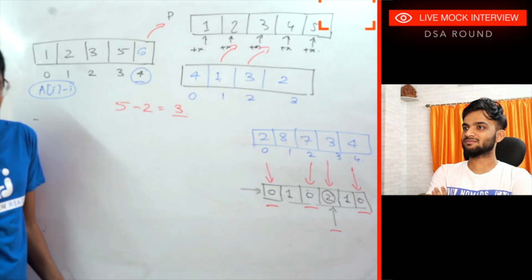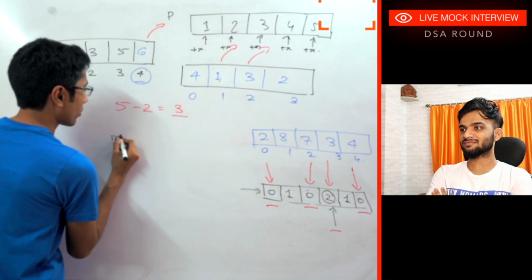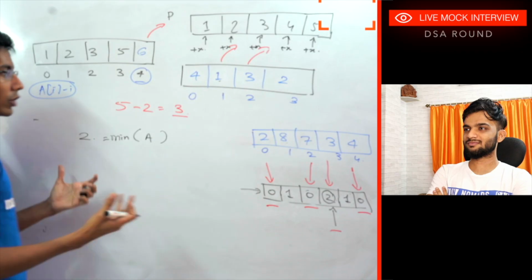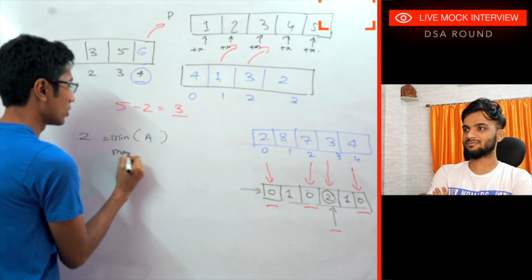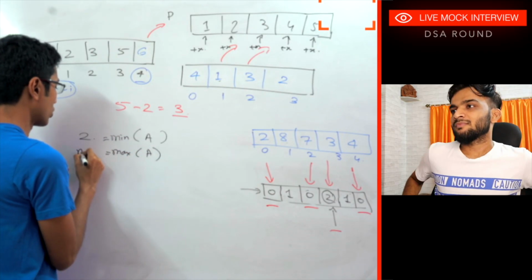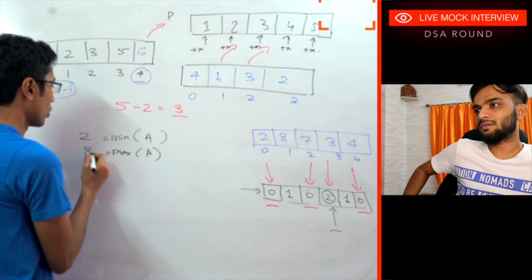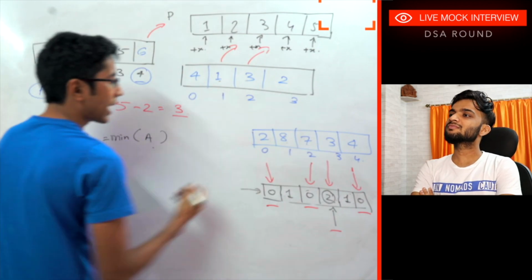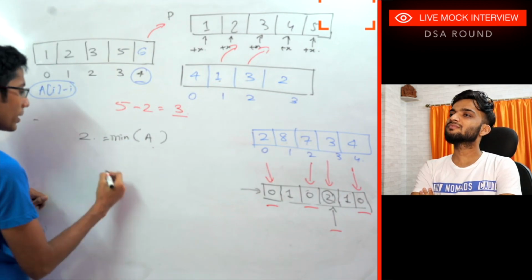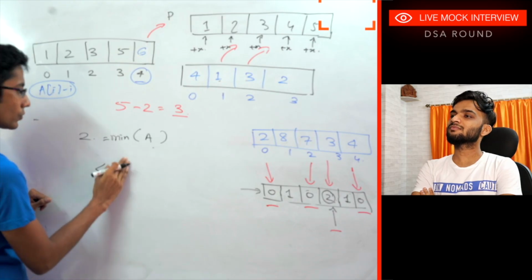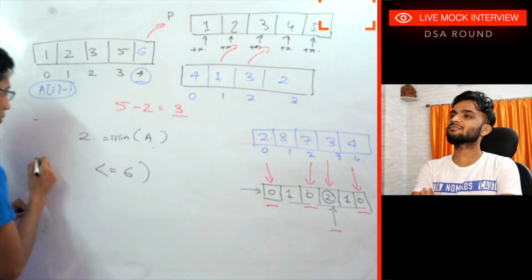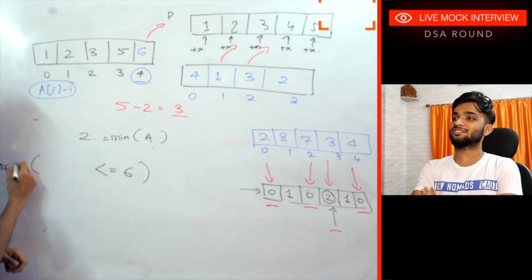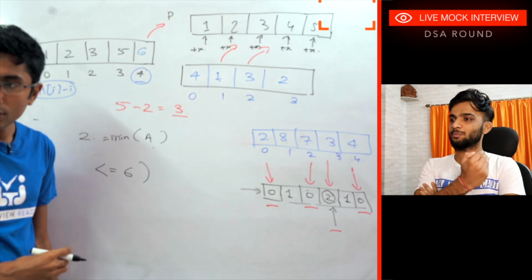Now I come and I say, what is the minimum element? Let us say I can find the minimum in order n, so there is no problem. That is equal to 2. And the maximum element I found is equal to 8. Actually, the maximum is not needed. The size of the array is 5, so n minus 1, you need to be less than or equal to 6 for it to be a valid element. You're saying it should be less than or equal to 6, right?